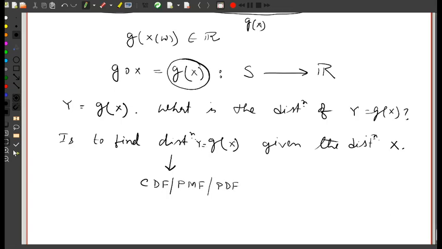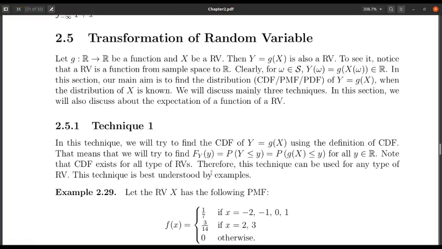Given the CDF, PMF or PDF of X, we will find the CDF, PMF or PDF of Y, whichever is applicable. The other one obviously we cannot. So the aim in this section is, given a function g, to find the distribution of Y given the distribution of X.